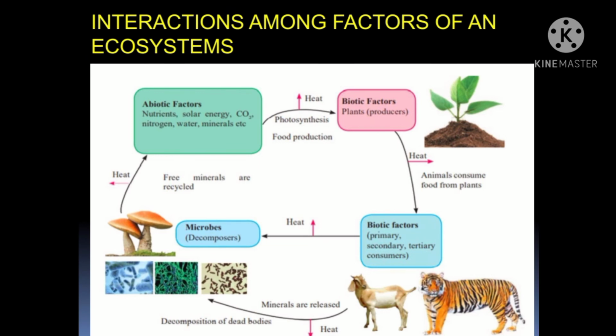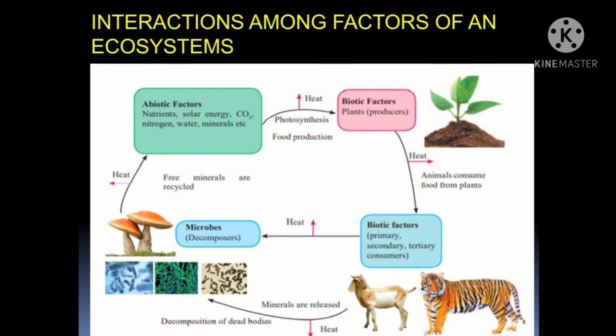And when the tertiary consumer dies, there are microorganisms, which are decomposers, to decay the tertiary consumer. When they are eating that tertiary consumer, various chemical reactions take place. There is a release of gaseous things. The gaseous thing is nothing but the abiotic factor.